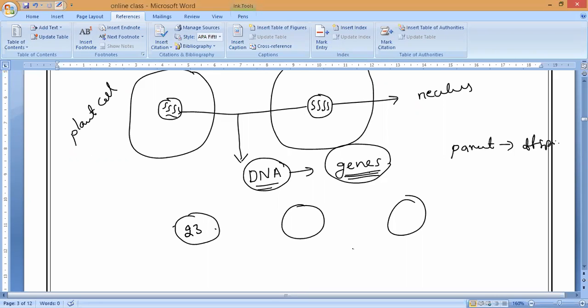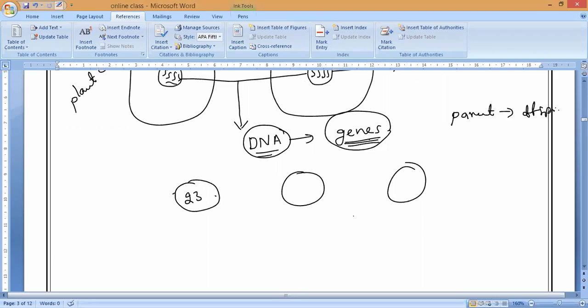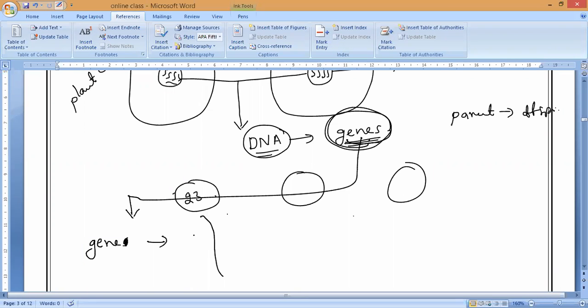Now, as I am saying, chromosomes are thread-like structures which carry the genes. Then what do you mean by genes? Anybody can say? A gene is the unit of DNA. Usually it is some kind of structure, and it will be like this. One DNA contains many genes. Understanding? It has many genes.